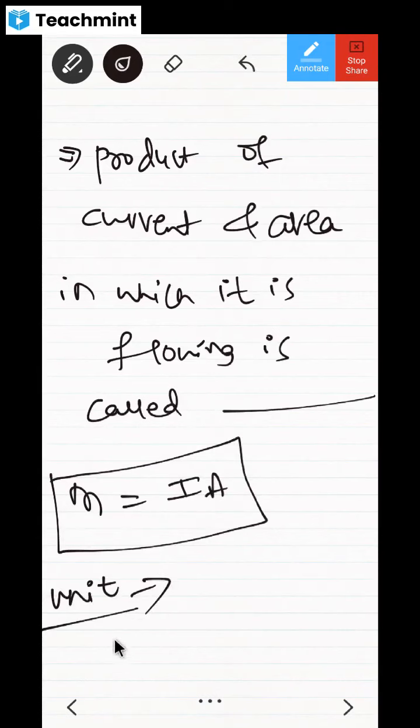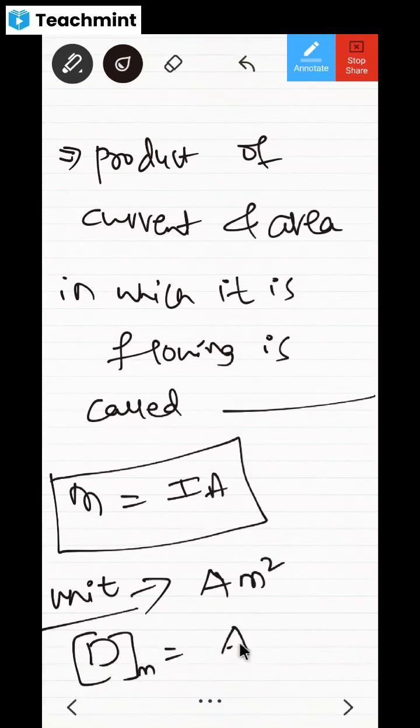Now, sir, what is the unit of magnetic dipole moment? Unit of magnetic dipole moment is going to be ampere meter square. I means ampere, area means meter square, so it becomes ampere meter square. Now, if somebody asks you what is the dimension formula of magnetic dipole moment, that also you know: ampere means A, or I also you can write, meter square means L square. Is it clear? Unit and dimension? I hope you understood this.